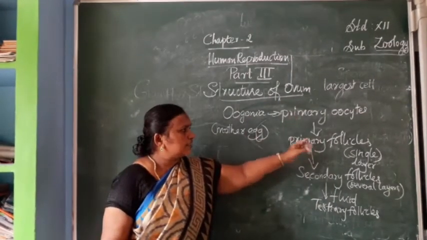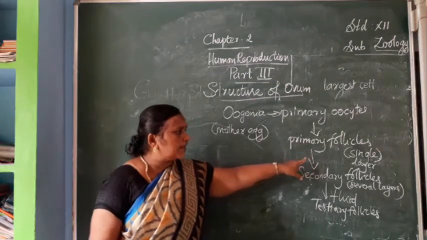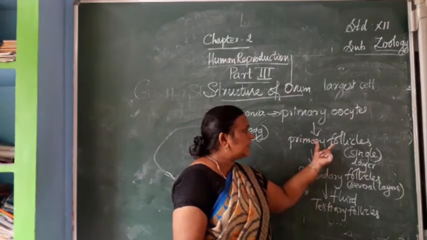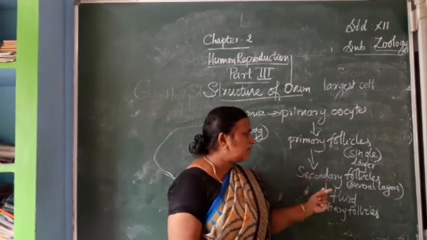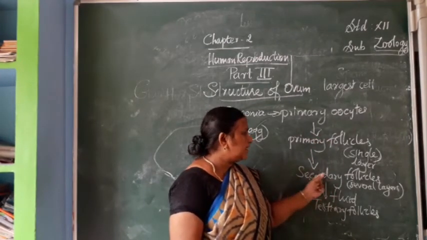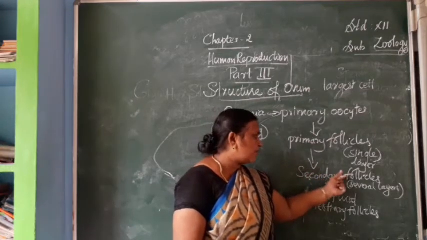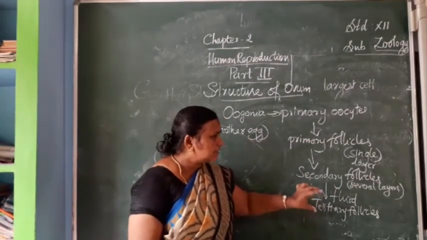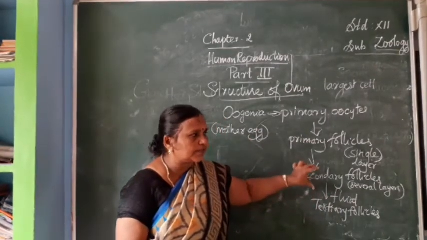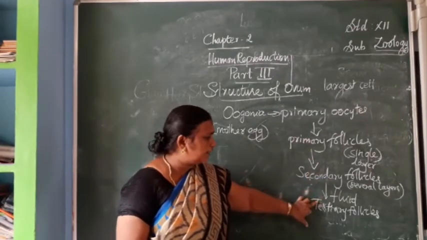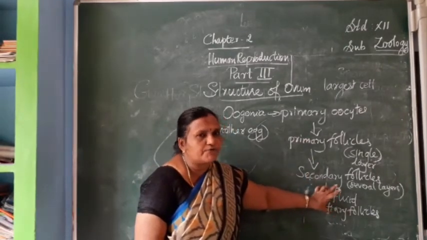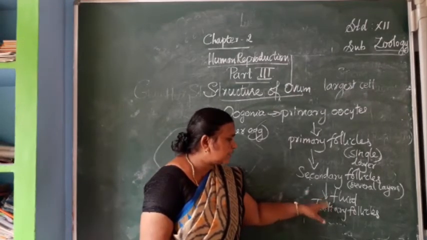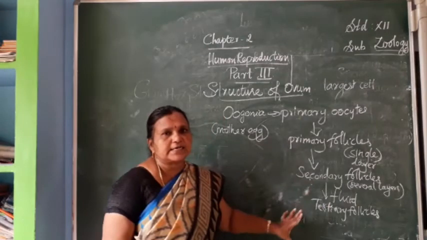First, the primary oocyte is converted into a primary follicle by being surrounded with a single layer. Afterwards, this single-layered primary follicle will be surrounded by several layers. That stage is called the secondary follicle. Several layers are present, no? These several layers are filled by a type of fluid. After this conversion, the secondary follicles are called tertiary follicles.